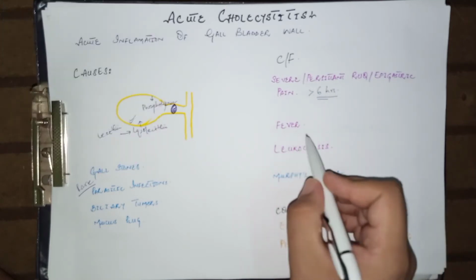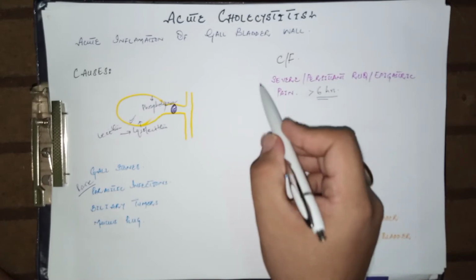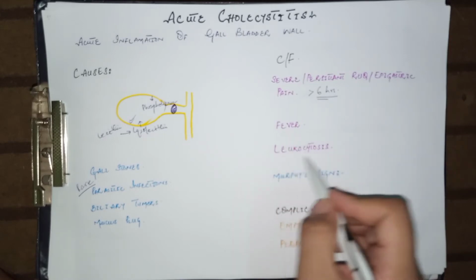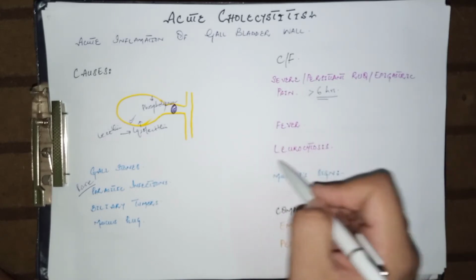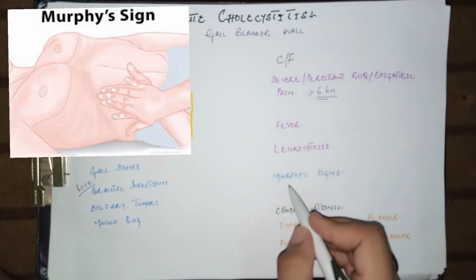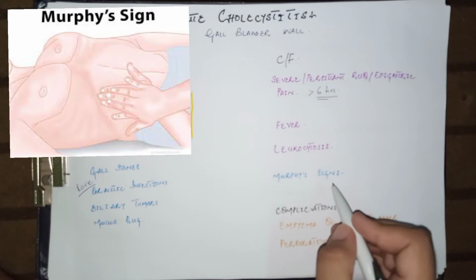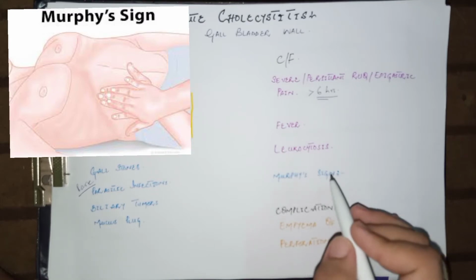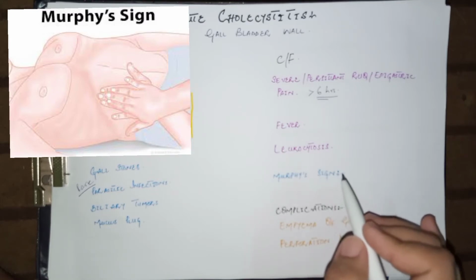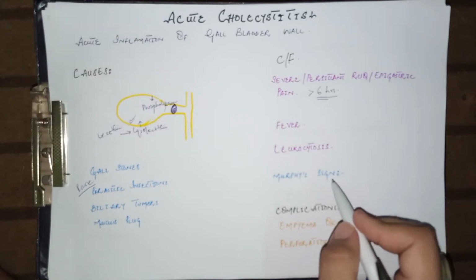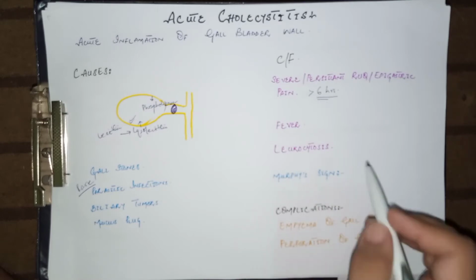Other features are fever and leukocytosis. So this triad is very important: severe persistent right upper quadrant pain along with fever, and in the CBC report, leukocytosis. This triad is important to diagnose acute cholecystitis. And doctors also check Murphy's sign. In this sign, doctors apply pressure in the right upper quadrant, and the patient feels severe tenderness during inspiration. So this is Murphy's sign. It is not present in all cases, but it is present in some cases of acute cholecystitis.